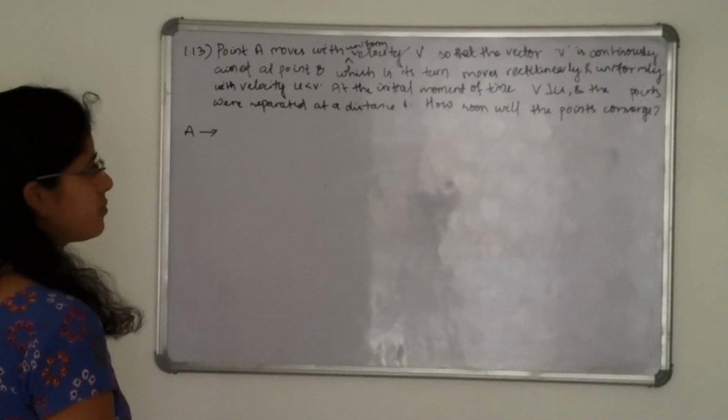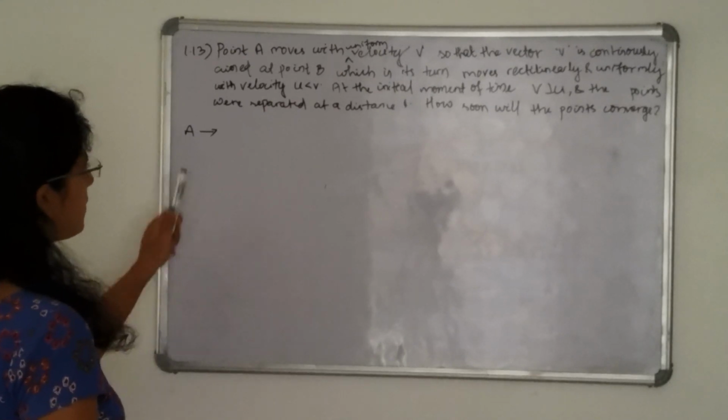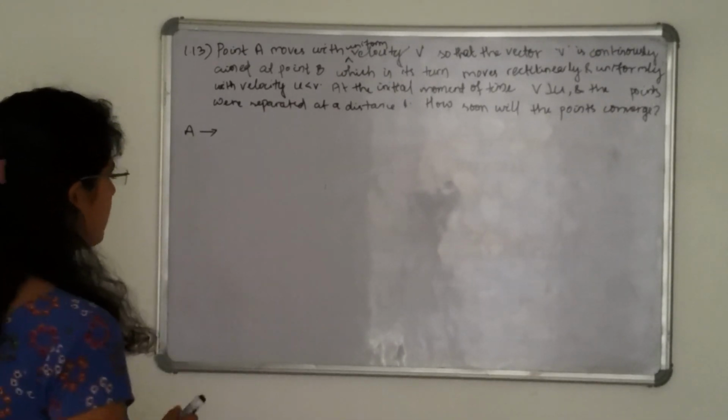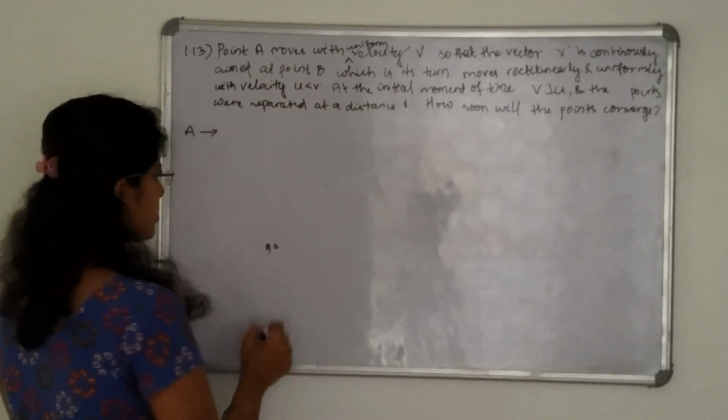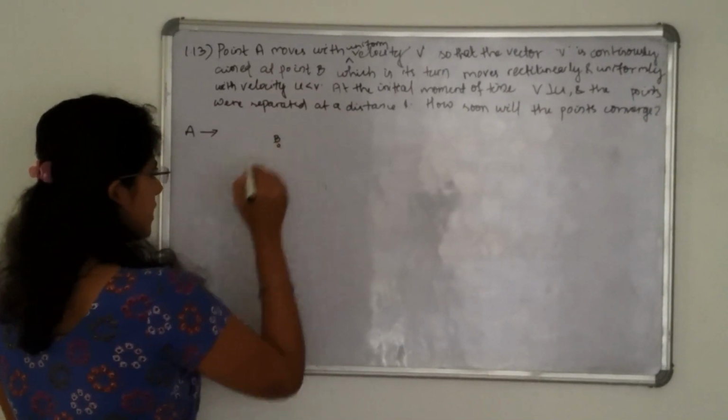Point B, in its turn, moves rectilinearly and uniformly with velocity u, which is less than v. So let us take initially point A is at this position and point B is at this position.